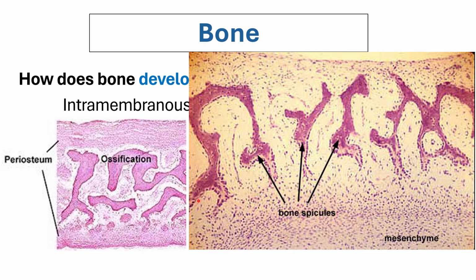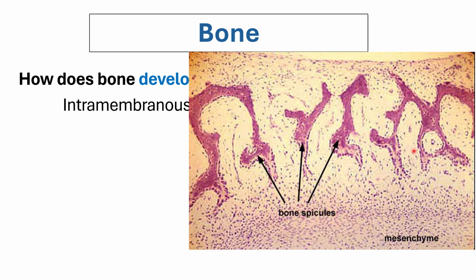Another view. Again, from mesenchymal connective tissue, embryonal connective tissue, it will give rise to bone tissue. Here you can see that there is no presence of a cartilage template. It's just from mesenchyme to bone. So it's direct. It is usually seen in the flat bones of the body, in the skull, some areas of the clavicle, and such.